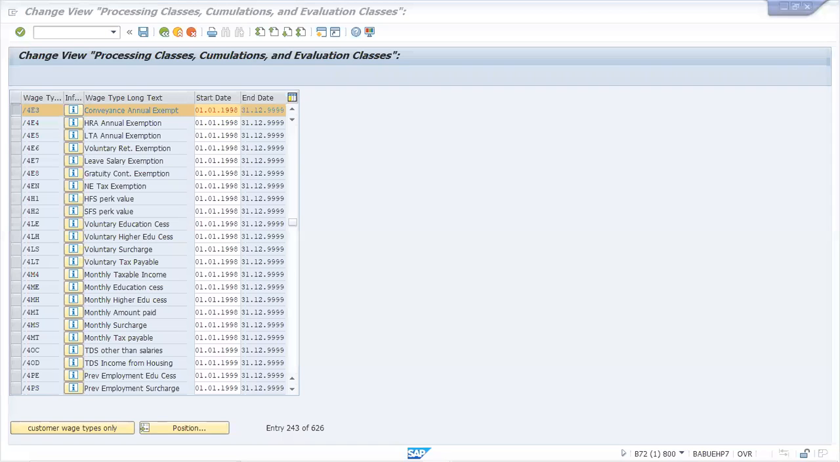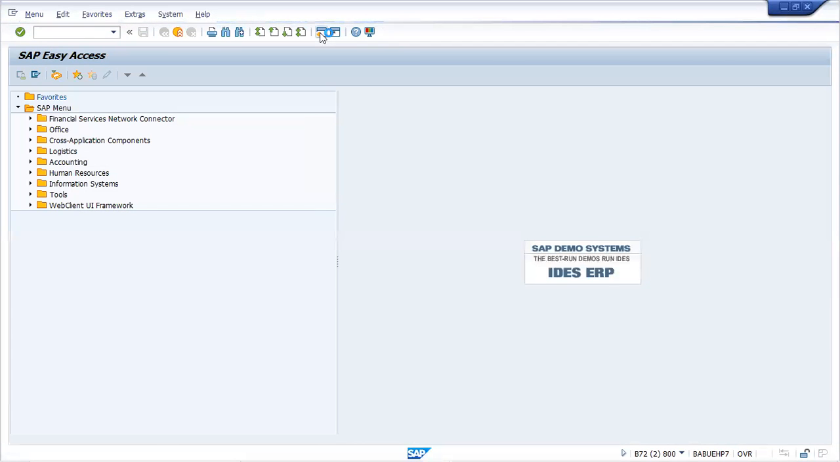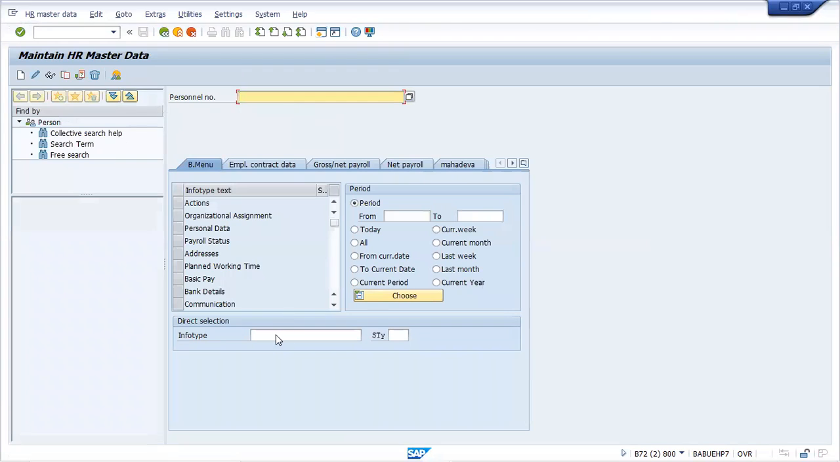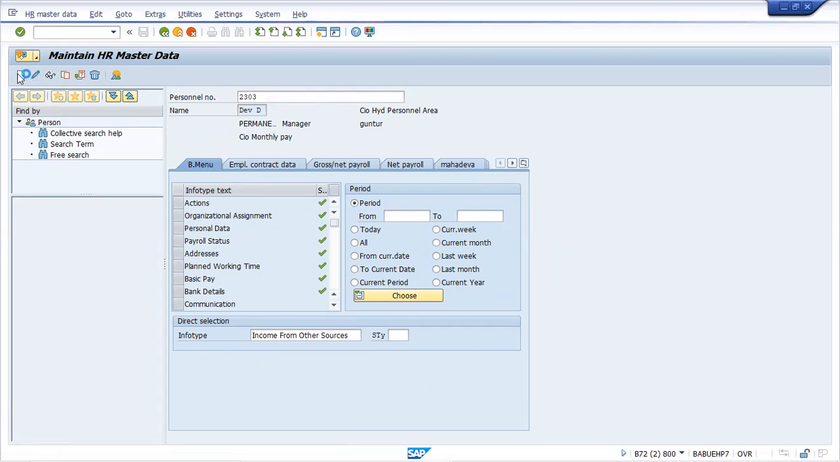And go to the employee and maintain info type. We'll go to the next info type, which is 584. Click Income from others. If anything is there, or you can create a new one. If nothing is there, you can create a new one. So info type 584 is all about income from other sources.